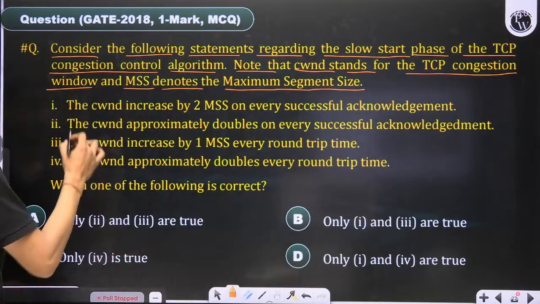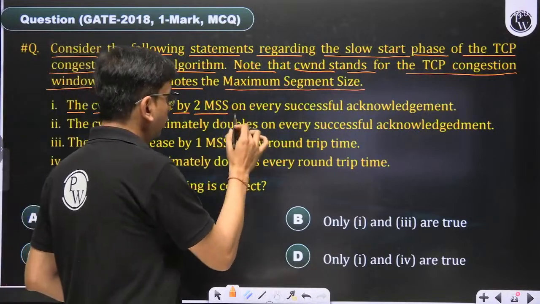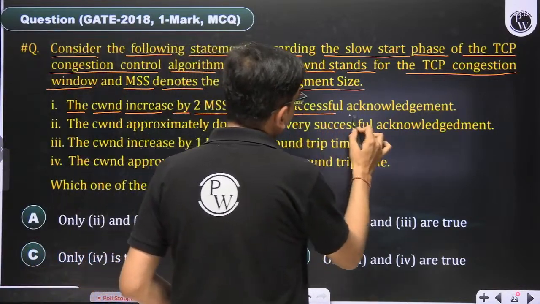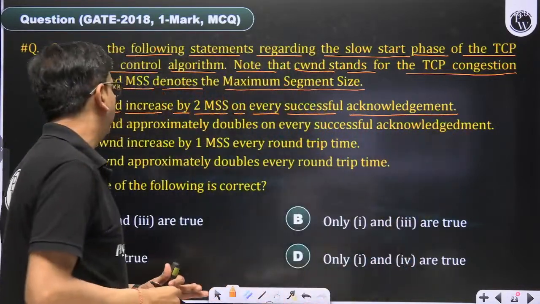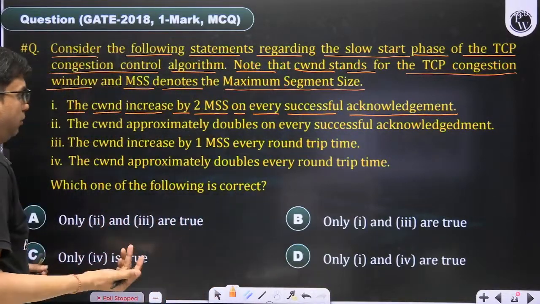Here in this question, the CWND increases by 2 MSS on every successful acknowledgement. False.